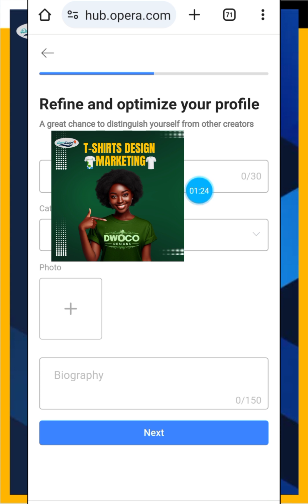So when you get here, what you do is put your username, the category you want to set, the photo that you want to use, and then the biography, or you can just tell a little bit about yourself. I can get this done using AI. Okay, with ChatGPT you can get this done. Then click on next.